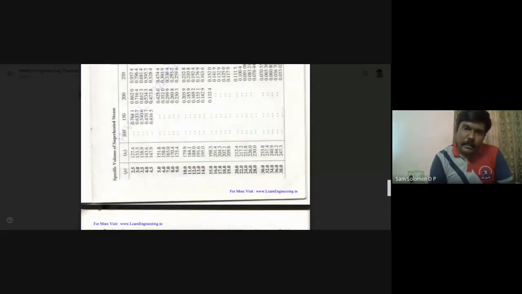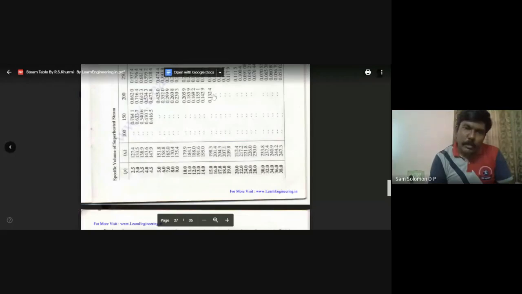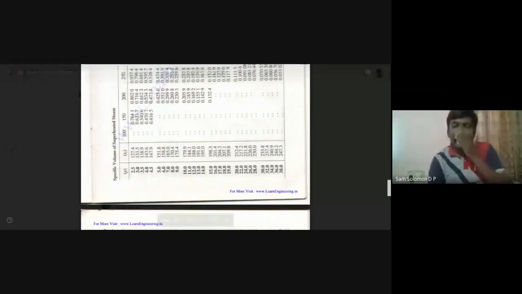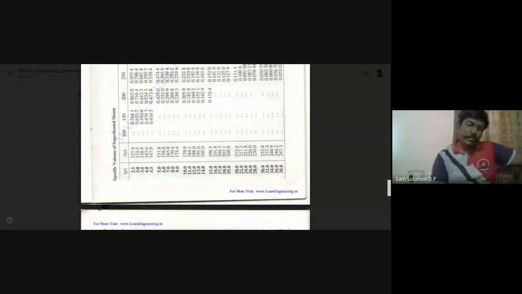See, if you look here, the pressure is 15 and 16. For 15, you have got a volume of 0.1324. If you go to 16, there is no value here. So obviously, I can't interpolate between 15 and 16 to get the value at 15.549. That is not possible, so I can't use this pressure.